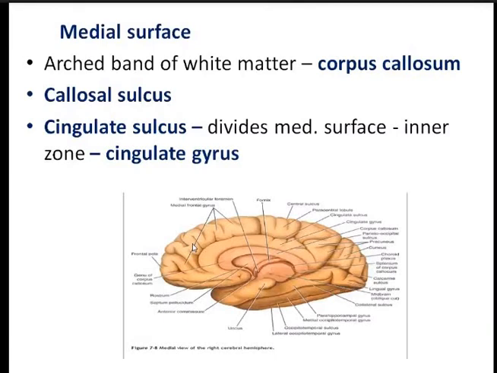The cingulate sulcus divides the medial surface into the outer part and the inner part. Now the inner part is known as the cingulate gyrus. This is the cingulate gyrus. Now come to the outer part.